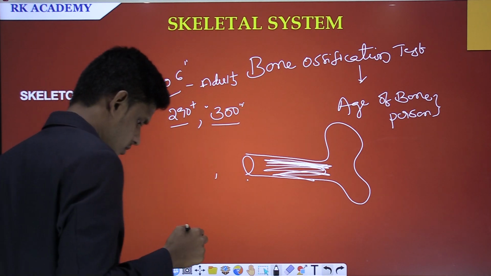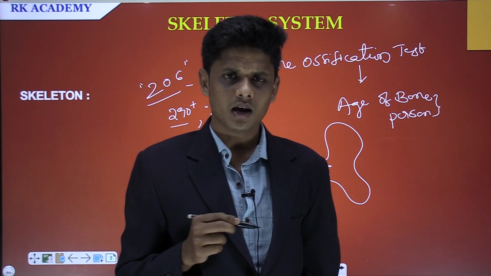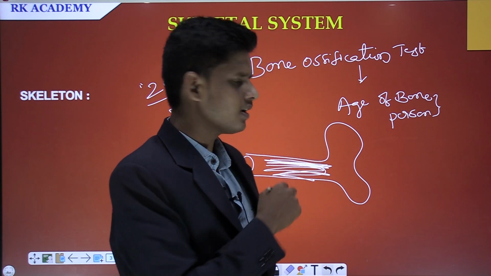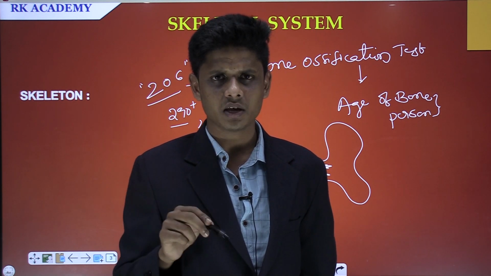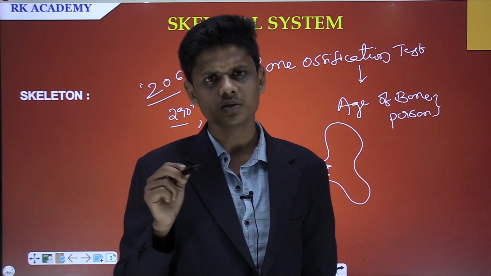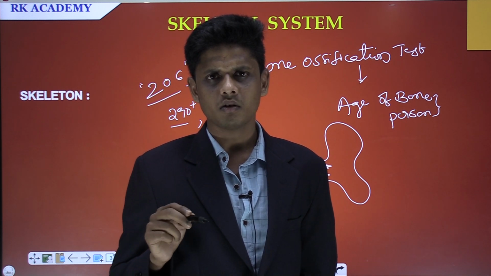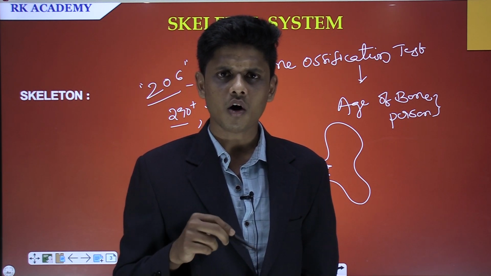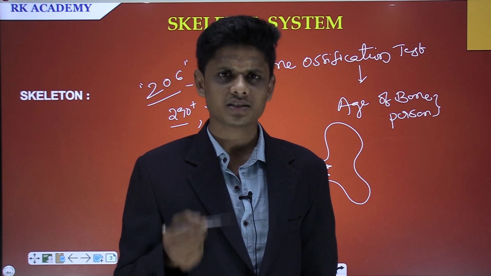You know what? In the previous paper, we observed and studied a particular question in the Group 2 paper. We noticed a question came from this particular area. They asked: how many bones are there in a 7-year-old child? And they gave the options 300, 277, 206, and option D none of the above. So instantly your answer will be 300. But they asked how many bones are there in a 7-year-old child. So here the answer is 277.